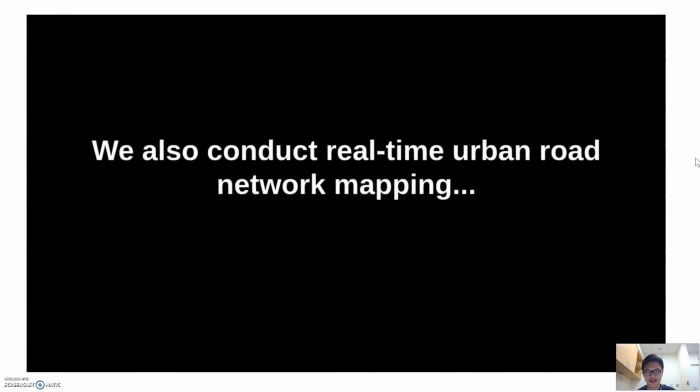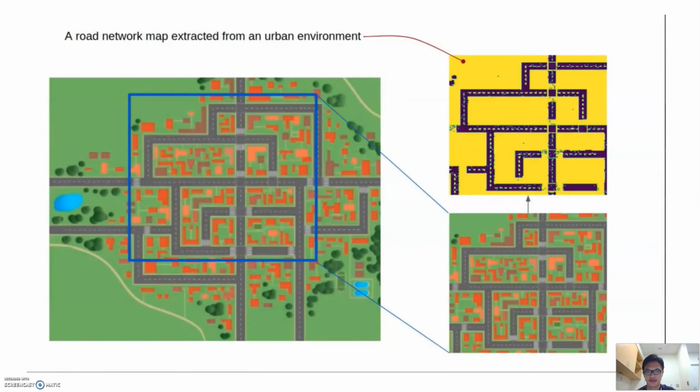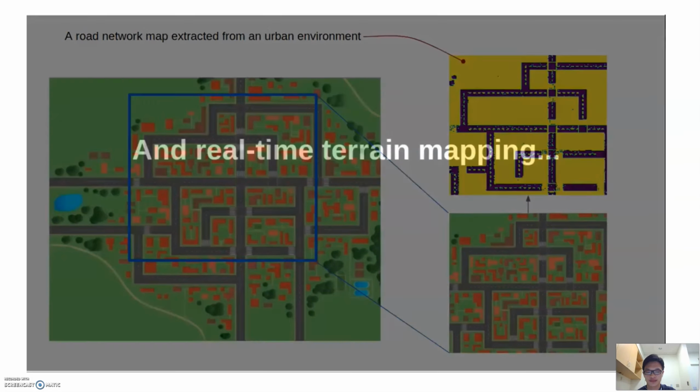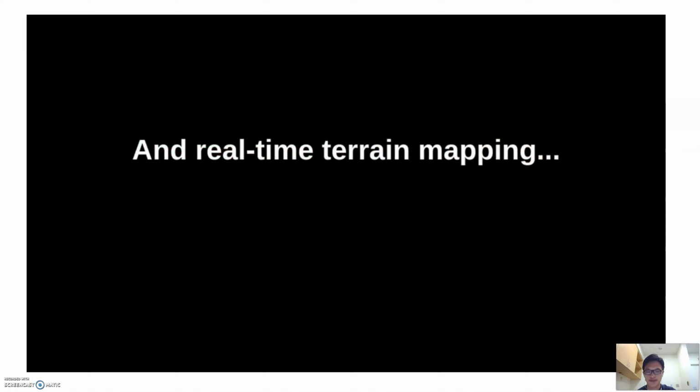We also conduct a real-time urban road network coverage mapping and real-time terrain mapping.